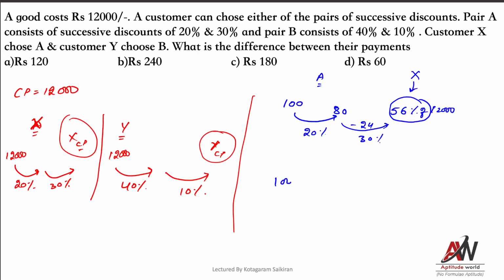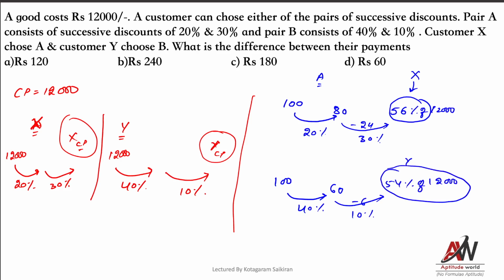Now coming to the Y pattern, what happens? This fellow gets a 40% discount, so 60. Next, again from this, 10%. 10% is how much? Minus 6. So 54. 54% of 12,000 will be the amount paid by Y. Now what is the difference between these two amounts? Can I directly tell how much it is?